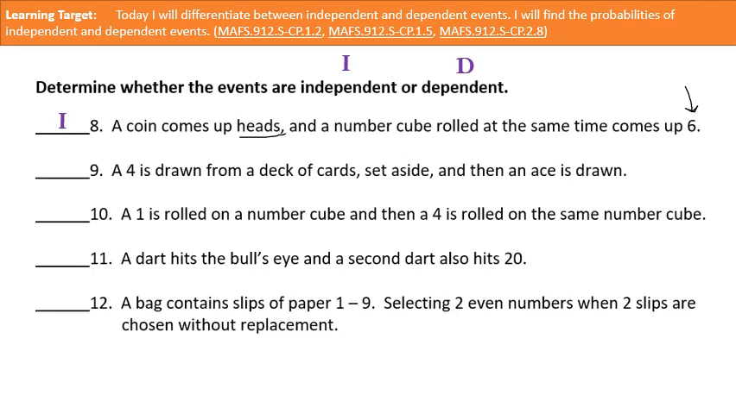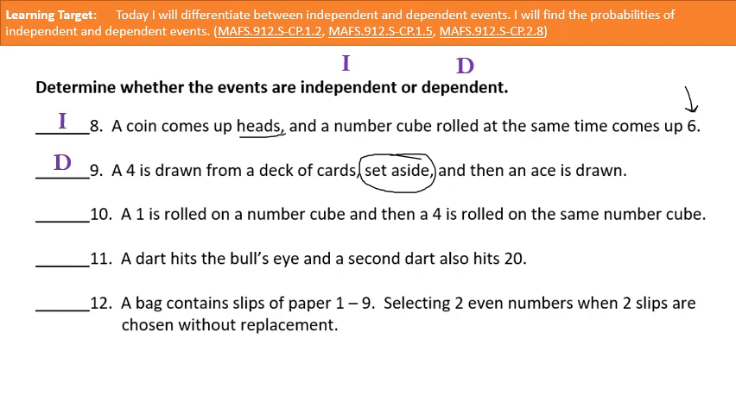Okay? Number 9, a 4 is drawn from a deck and set aside, and then an ace is drawn. All right, so the key here is that it's set aside. So because it's set aside, it's not put back in the deck, which means that there are not 52 cards still in the deck. There's now only 51. So that's going to be a dependent event.